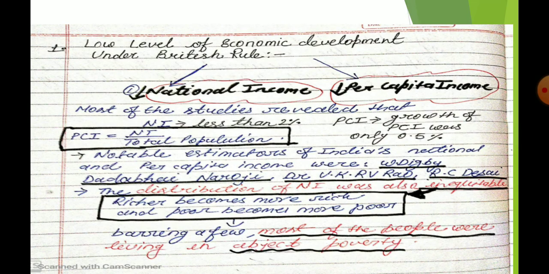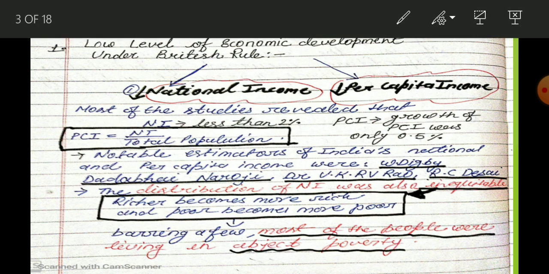Okay, let me start. So, low level of economic development under British rule. If you want to know the condition of any economy, whether it is working properly or not, whether its condition is good or bad, whether it is a backward economy or a progressive economy, there are basically two indicators used by economists: national income and per capita income.